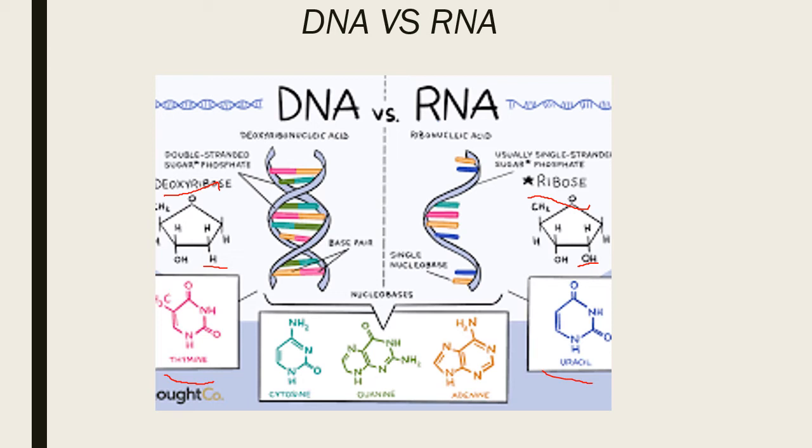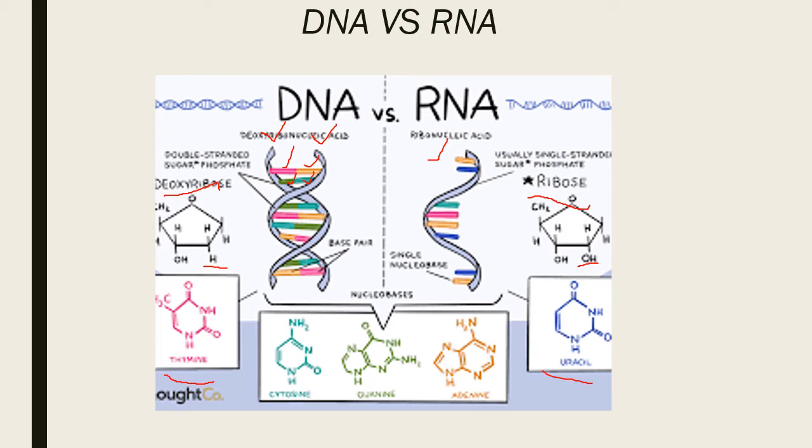RNA is single stranded in general, not always, whereas DNA is double helical structure. And as you can see from the diagram, there are two base pairs like AT and GC. That is, adenine and thymine pair up with each other, and guanine and cytosine pair up with each other. So these are called base pairs, and these are bonded to each other.